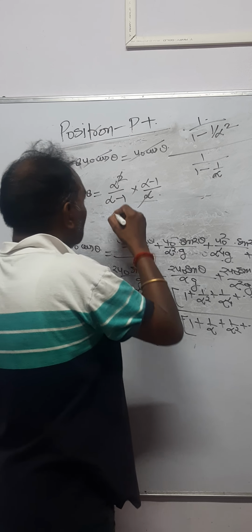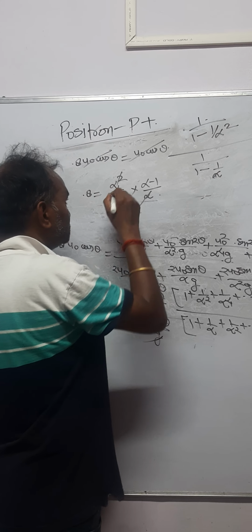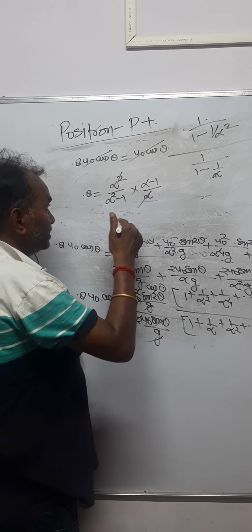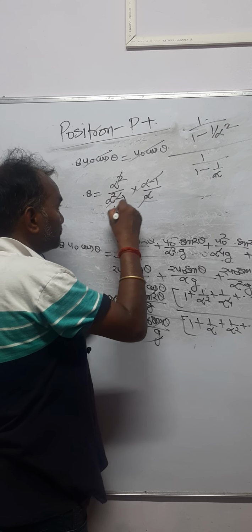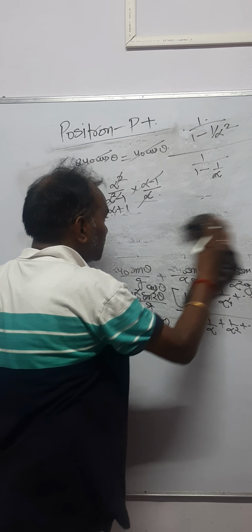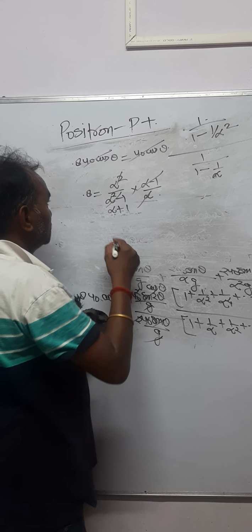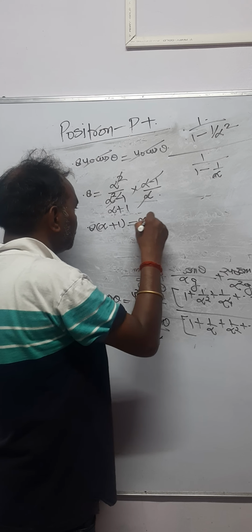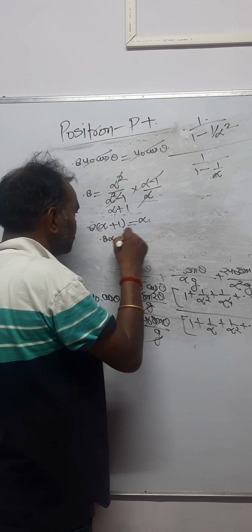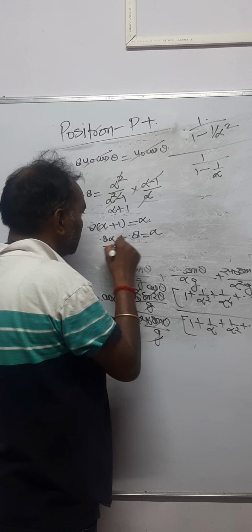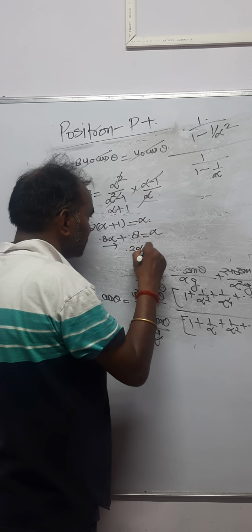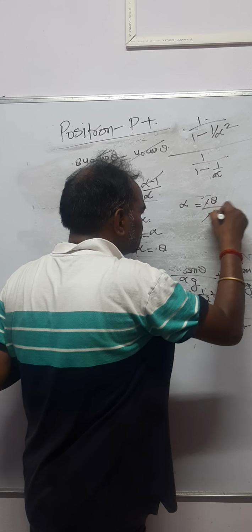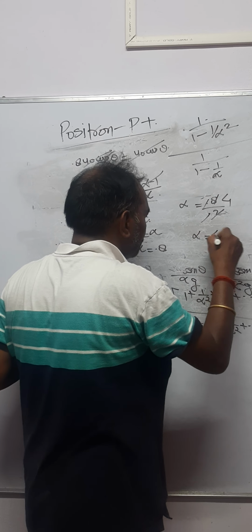It was alpha square minus 1, which factors as alpha plus 1 times alpha minus 1, applying a square minus b square. So 0.8 times alpha plus 1 is equal to alpha. So 0.8 alpha plus 0.8 is equal to alpha. Bring it here: 0.2 alpha is equal to 0.8. So alpha is equal to 0.8 by 0.2, that is 4, and alpha is equal to 4.